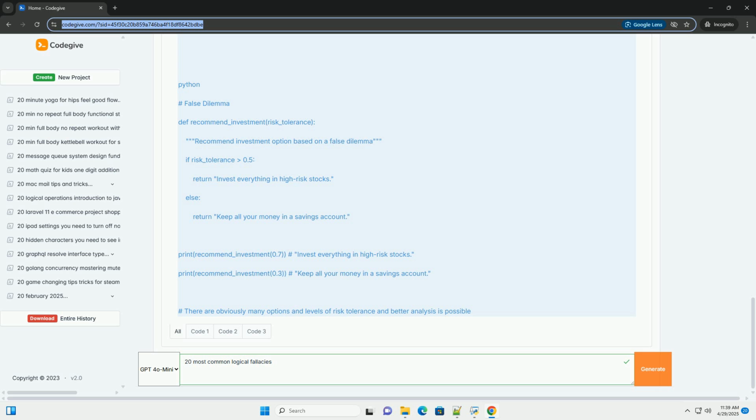8. False dilemma, either/or fallacy. Description: presenting only two options as if they are the only possibilities, when other alternatives exist. Example: you're either with us or against us. There are many positions between complete agreement and outright opposition.